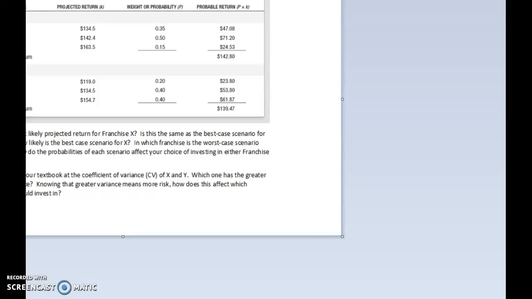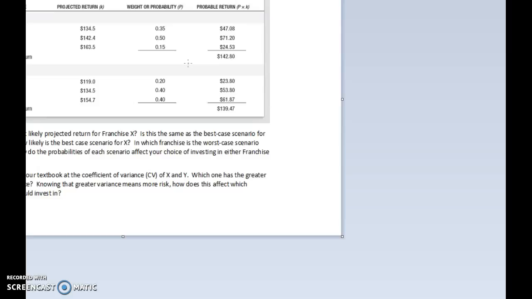We are looking at Reaction Assignment 3, which discusses projected returns and probabilities for two different franchise investments. And all of these numbers are in millions. So the first question asks, which is the most likely projected return for franchise X?